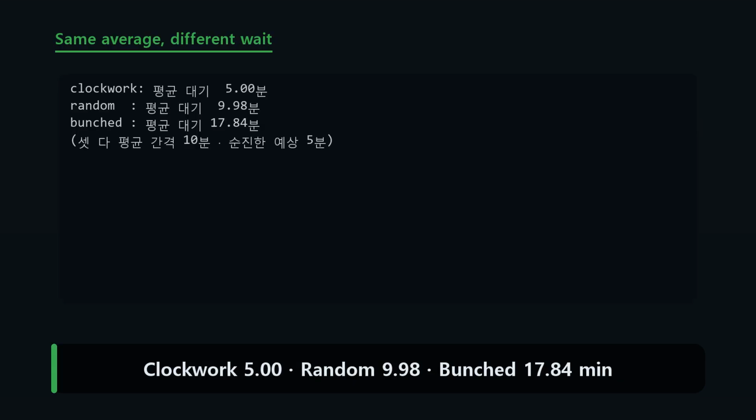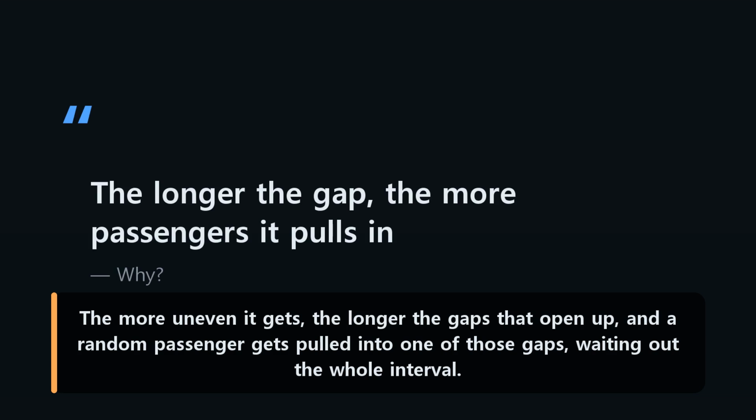Run the simulation and clockwork gives 5 minutes, random about 10 minutes, and bunched a whopping 18 minutes. The more uneven it gets, the longer the gaps that open up, and a random passenger gets pulled into one of those gaps, waiting out the whole interval.